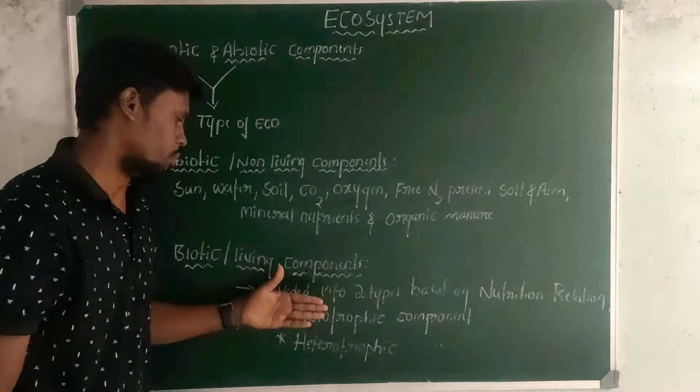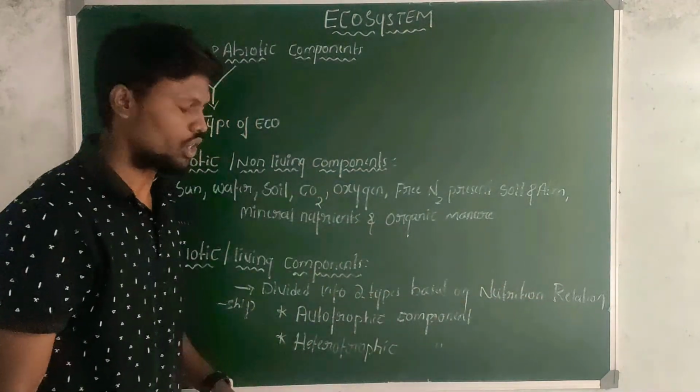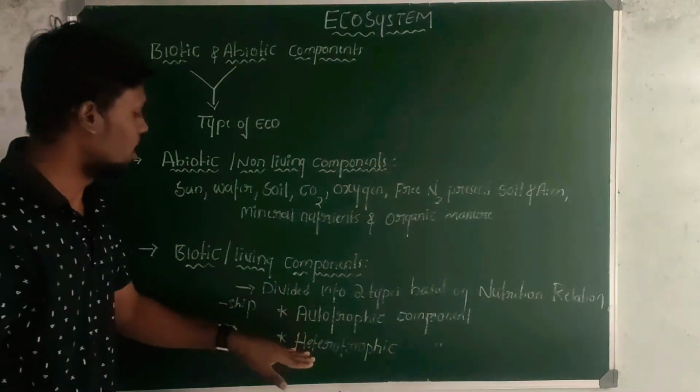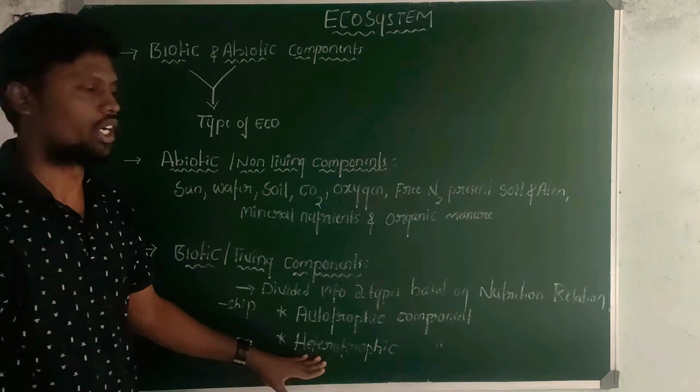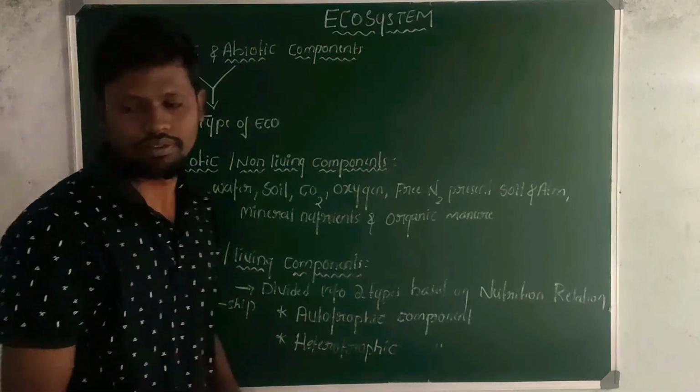They are divided into two types based on their nutritional relationship. The first one is the autotrophic component, and the second one is the heterotrophic component. First we discuss what are autotrophic components.